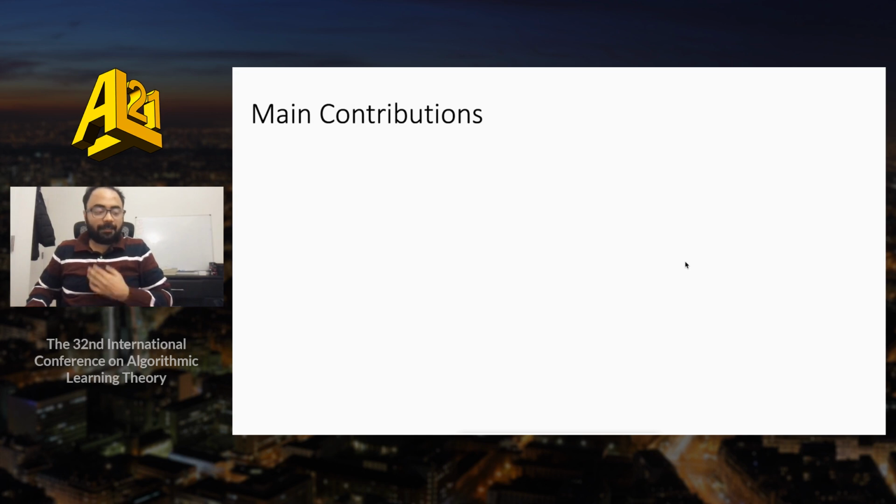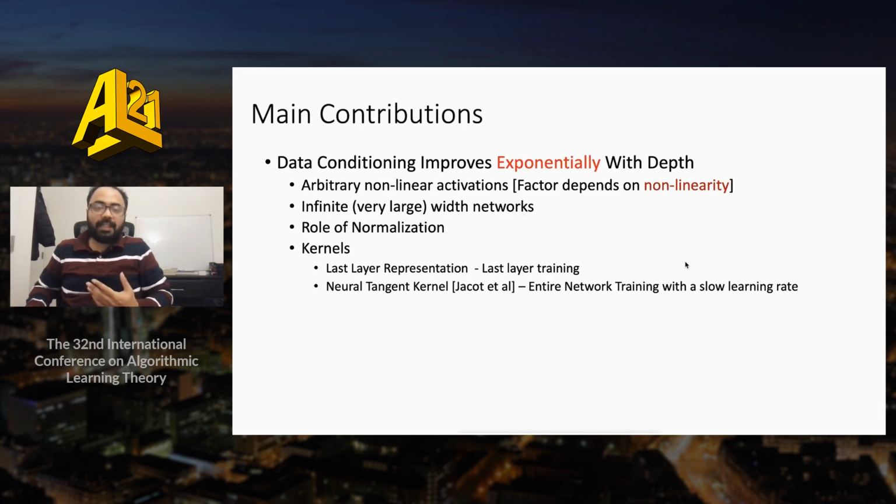With this context, let me lay out the main contributions of our work. We show that for very large, fully connected networks, for any nonlinear activation, the conditioning of the representation improves exponentially as depth increases. In doing so, we also characterize the multiplicative factor for this increase, showing that it depends on a measure of nonlinearity of the activations. In other words, the more nonlinear, in a certain sense, the activations are, the faster this improvement of data conditioning is.